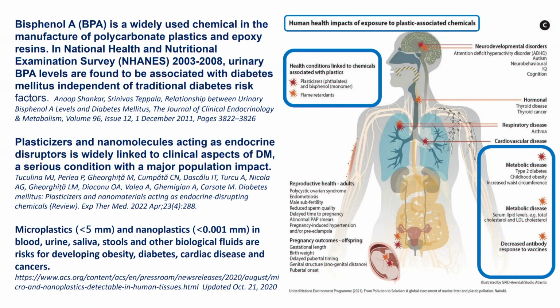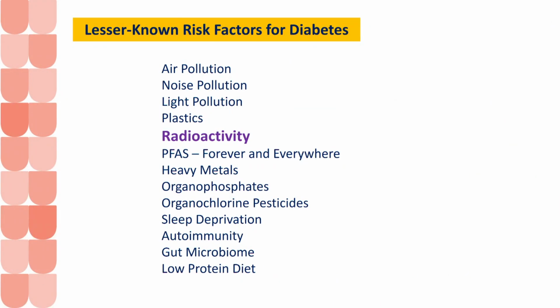Just to give you some ideas about bisphenol: bisphenol is a plastic lining, in all the cups we are drinking from. Then microplastics and nanoplastics are broken plastic material found in our blood, urine and feces, ranging from 5 millimeters to 0.01. They are seen in human blood, in all our Indian samples. So that is another risk factor.